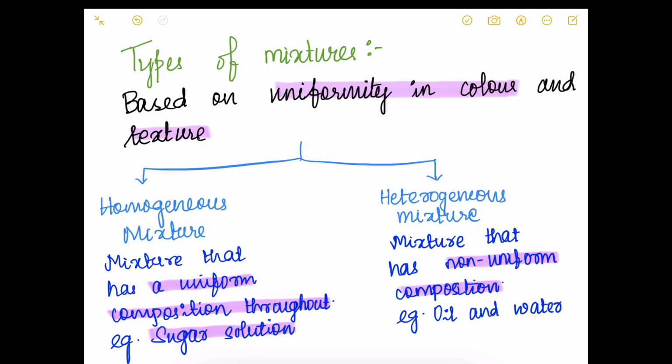For example, sugar solution is a homogeneous mixture. If we drink a glass of lemon juice or nimbu pani as we say, then we see that each and every drop of that lemon juice tastes the same. Next, the example of heterogeneous mixture is oil and water. If we pour some oil in water, it doesn't dissolve in it.